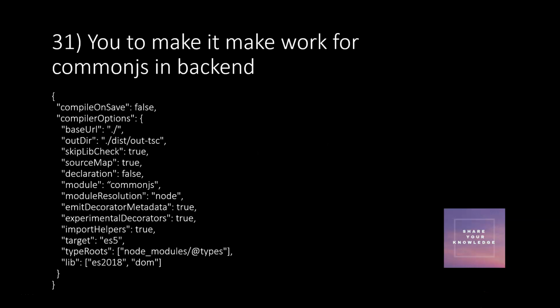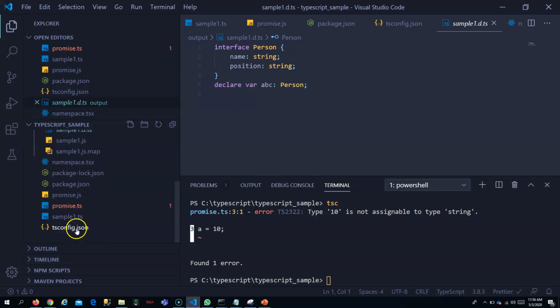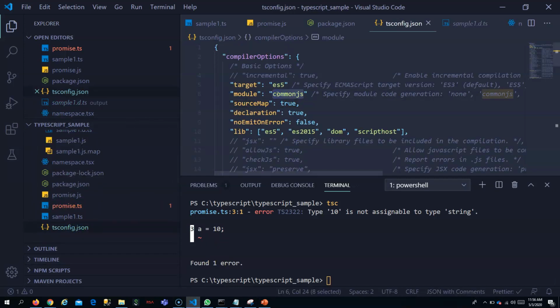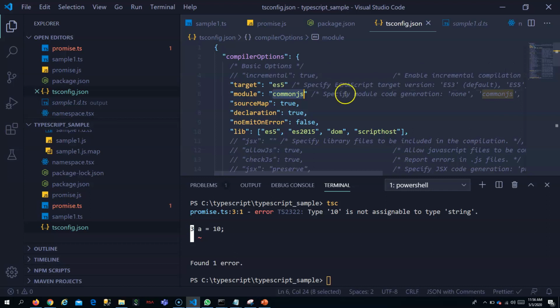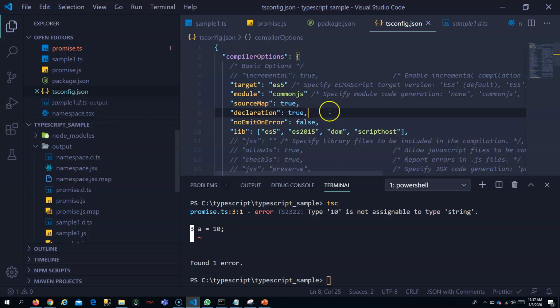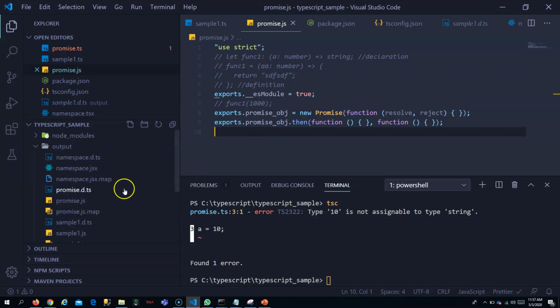How do you make your TypeScript work for a CommonJS system? For that, you have to change it in the tsc config file. You have to change the module to CommonJS. Whatever you put as the module, it will convert to that module system. Maybe you want it to work for Node. Here you can put CommonJS. So whatever file gets generated will be in the CommonJS module system. Maybe you will understand it better. See, this is whatever got converted.